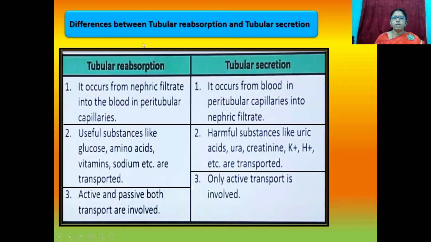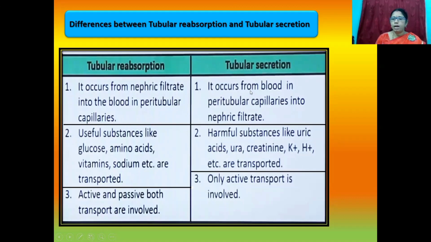Students, differences between tubular reabsorption and tubular secretion. This is tubular reabsorption. This is tubular secretion. Reabsorption occurs from the nephric filtrate into the blood in peritubular capillaries.